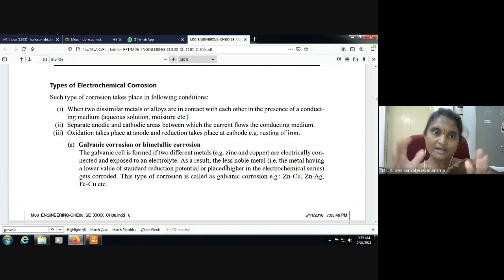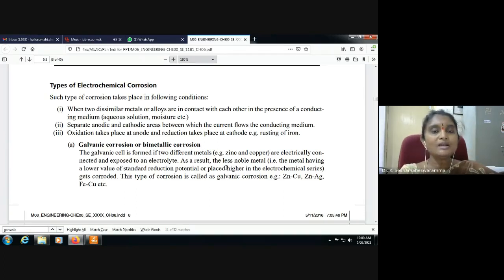Oxidation takes place at the anode and reduction takes place at the cathode. Due to this, electrochemical corrosion may occur.